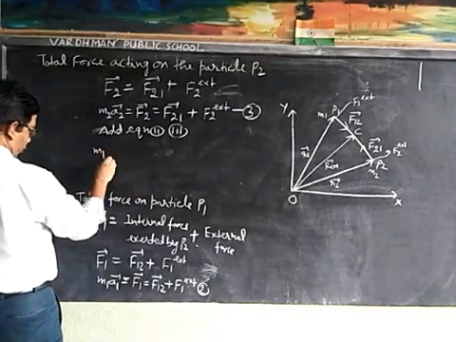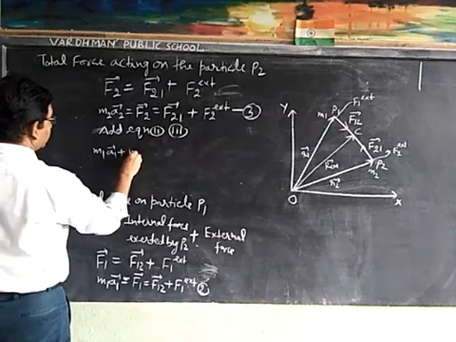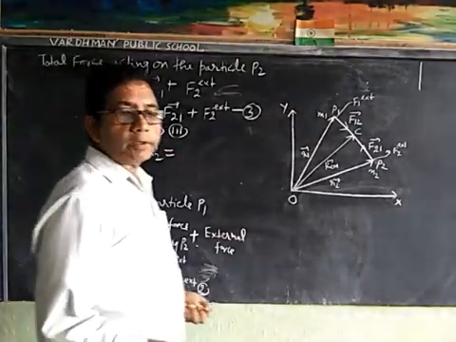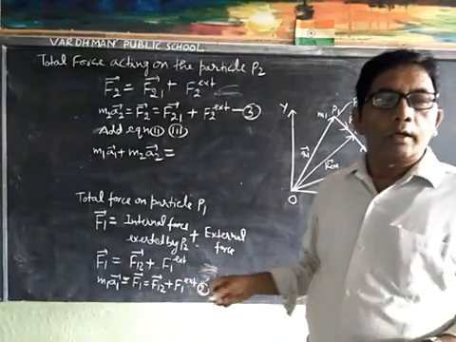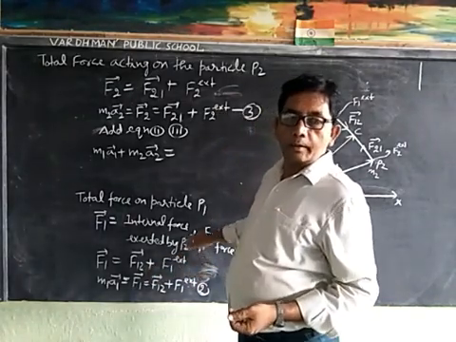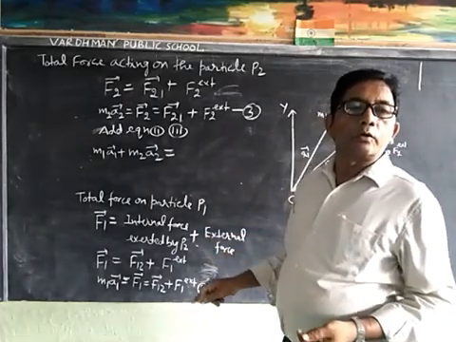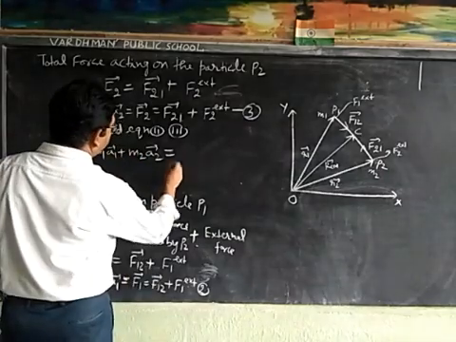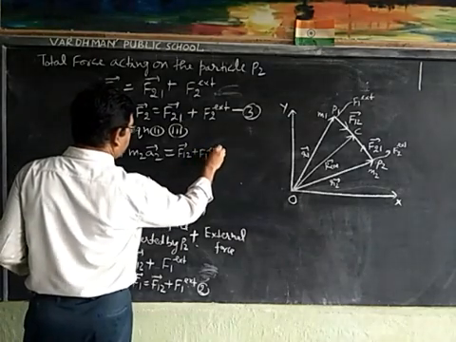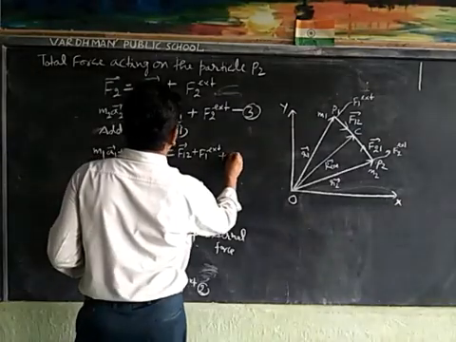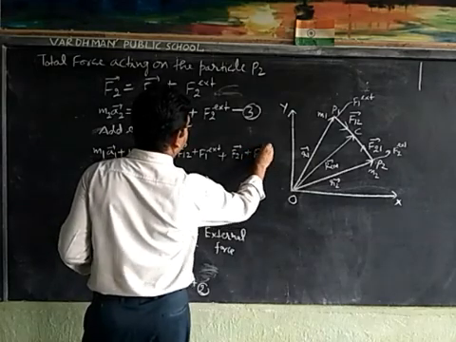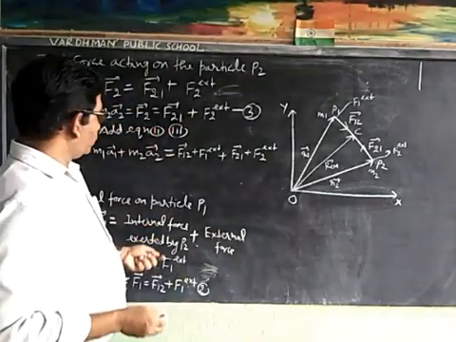Then m1 a1 plus m2 a2 is equal to F1 plus F2, which is F12 plus F1 external plus F21 plus F2 external. Now this is according to Newton's second law.